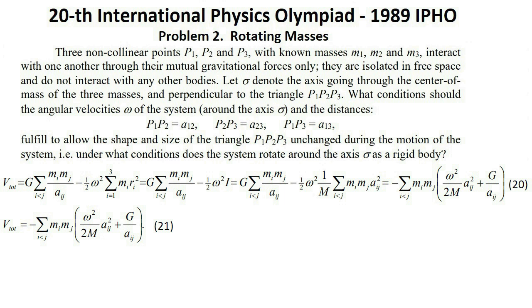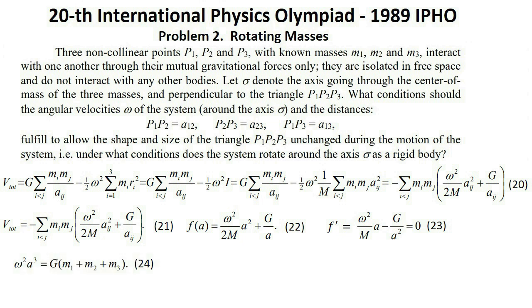A mechanical system is in equilibrium if its total potential energy has an extremum. In our case the total potential energy V total is a sum of 3 terms. Each of them is proportional to F(a) equal 22. The extrema of this function can be found by taking its derivative with respect to a, and requiring this derivative to be 0. We get equation 23. It leads to 24. We see that all the terms in V total have extrema at the same values of a, aij equal a. In addition, the values of a and omega should obey the relation 24.